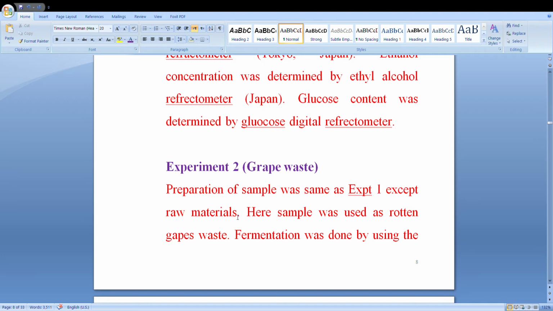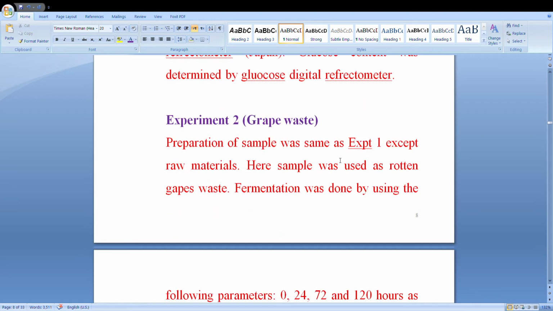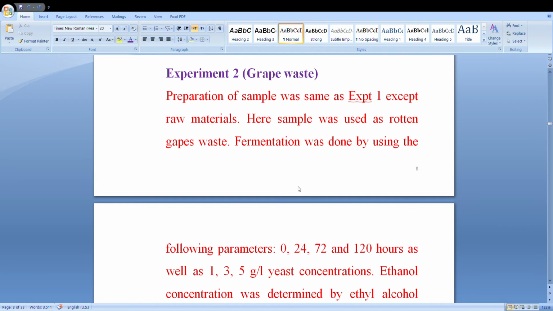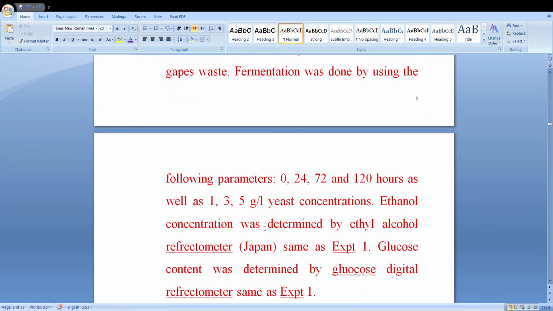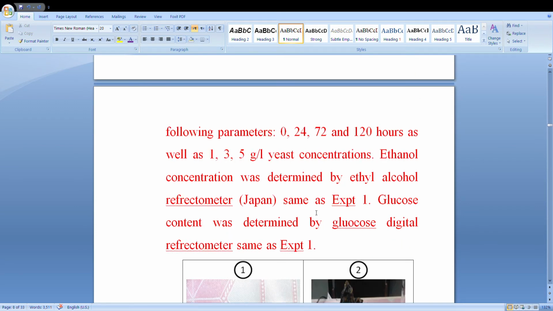The same procedure was followed, but the sample is different. Preparation of the sample was the same as experiment 1 except for the raw materials. Here the sample used was rotten grapes. Fermentation was done using the following parameters: 0, 24, 48, 72 and 120 hours, with 135 grams per liter concentration. Ethanol concentration was determined by an ethyl alcohol refractometer, and glucose content was determined by a glucose digital refractometer, same as experiment 1.